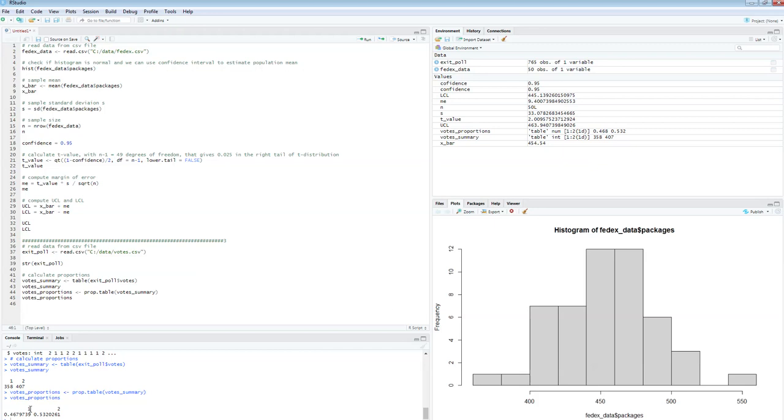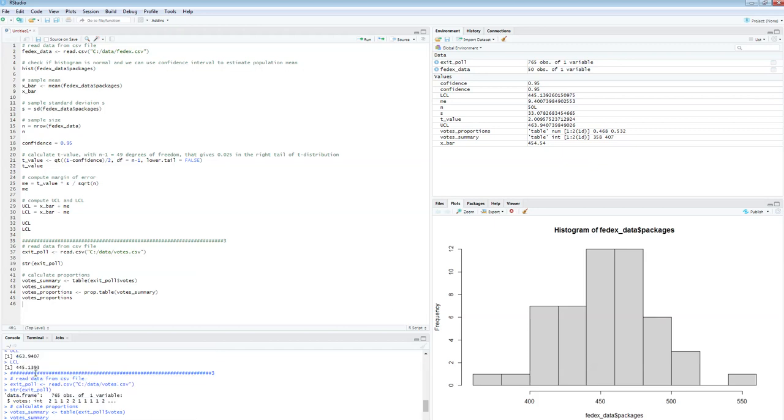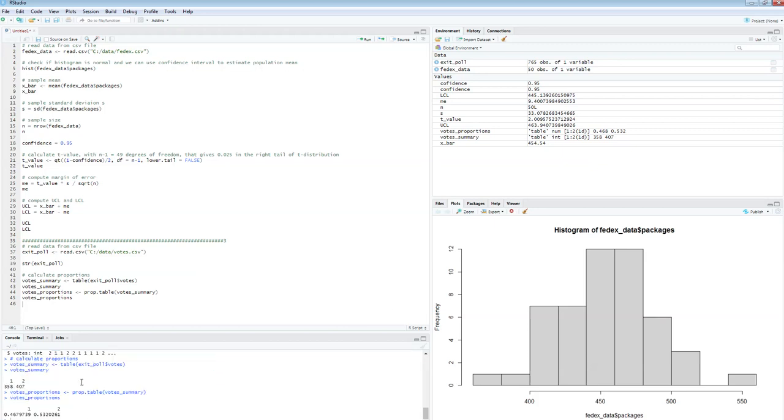Number one, I believe, stood for Democratic candidate. Out of these 765 people that are included in our sample, 46.8% of them voted for a Democratic candidate, and 53.2% of them voted for a Republican candidate.